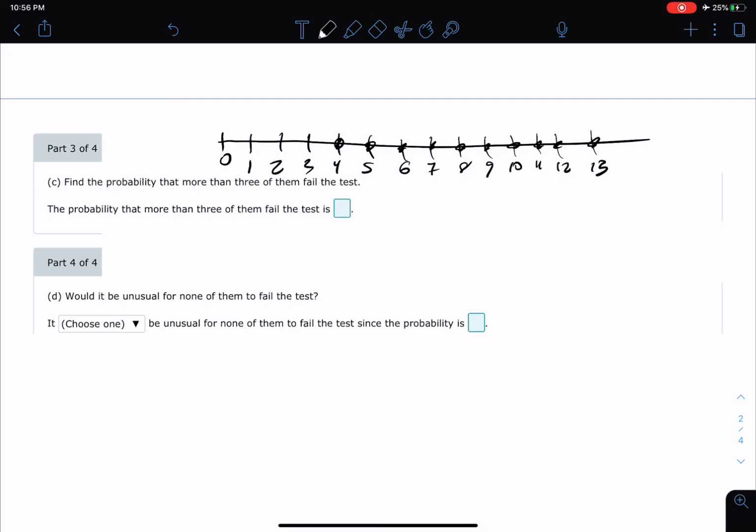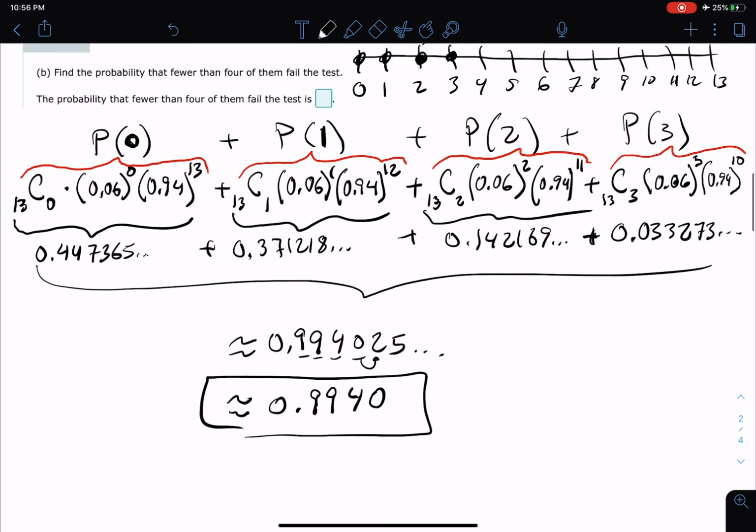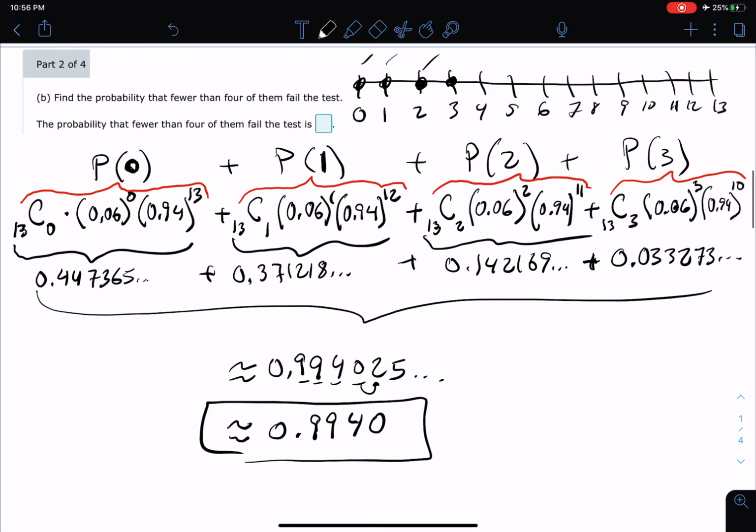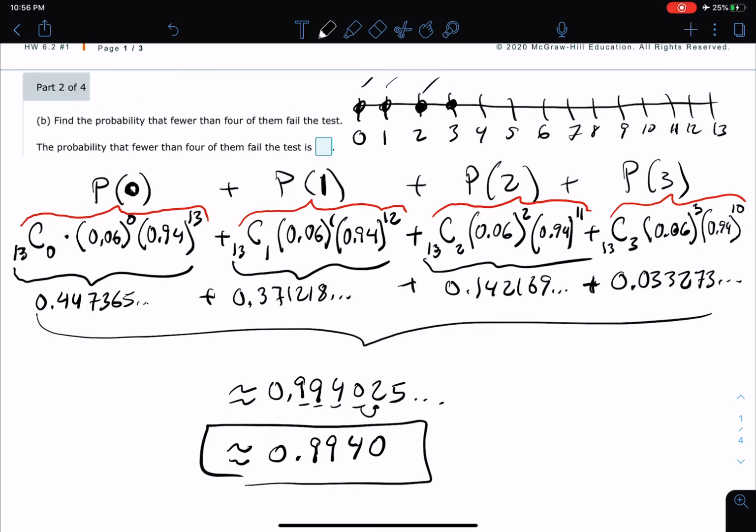Oh my gosh, are we going to have to do this 10 times? The last problem was already a nasty nightmare, and we did it 4 times. Now we've got to do it again. Okay, actually no, because what we found here, let me see if I can highlight this with some color, is the probability that fewer than 4 of them fail. So we found this right here, right? That's what we just found.